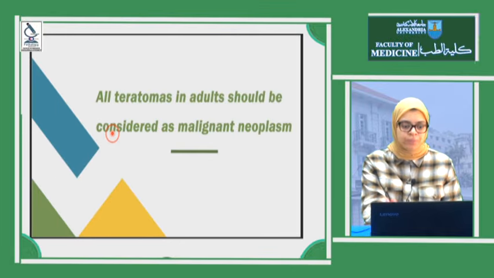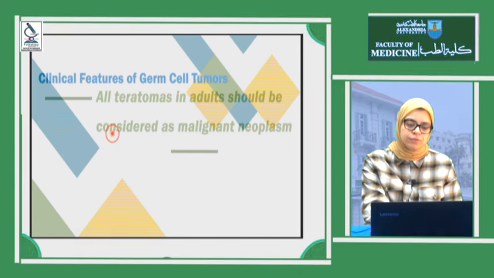So we have a rule: all teratomas in adults should be considered as malignant neoplasms, because in adults they have a higher incidence of immature teratoma or teratoma with malignant transformation.